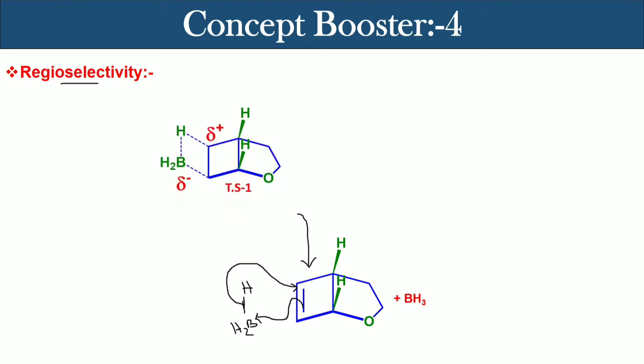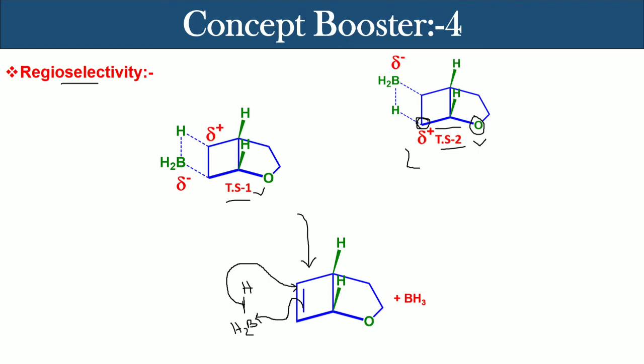So there are two possible regioisomeric transition states. This is transition state 1, this is transition state 2. Normally in the transition state, the positive charge develops on that particular carbon atom that can be stabilized by the substituent group. Now in transition state 2, there is one oxygen atom quite close to the carbon which has positive charge, right? So oxygen, having its minus I effect, will intensify the positive charge on this carbon.